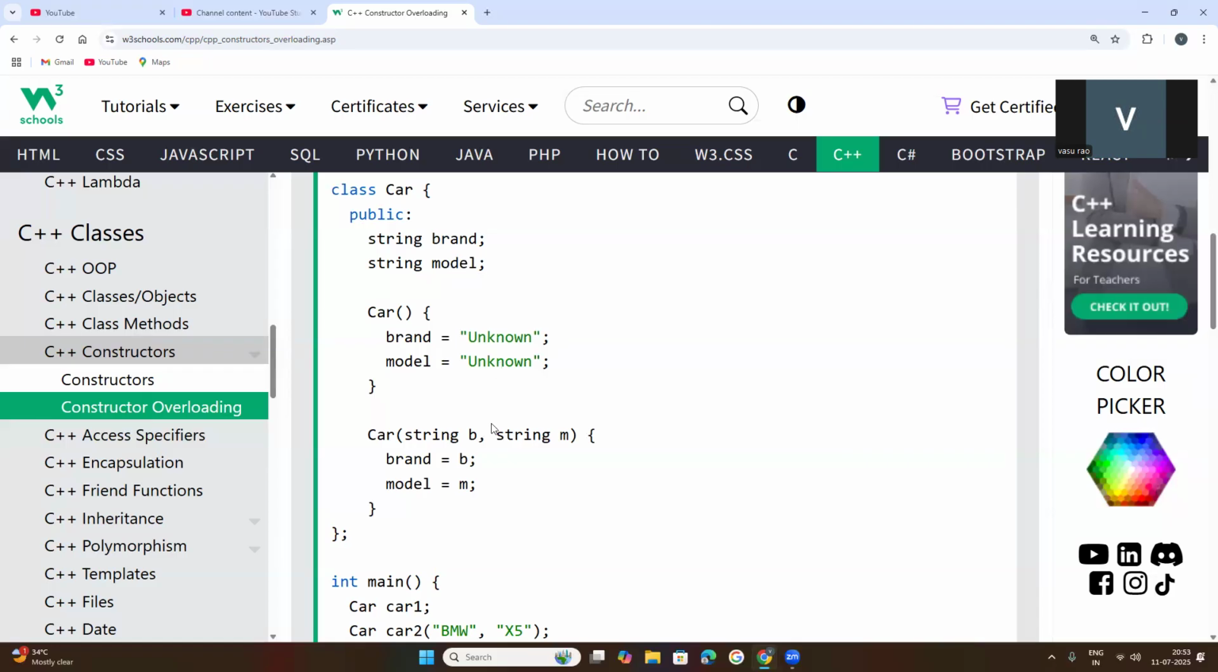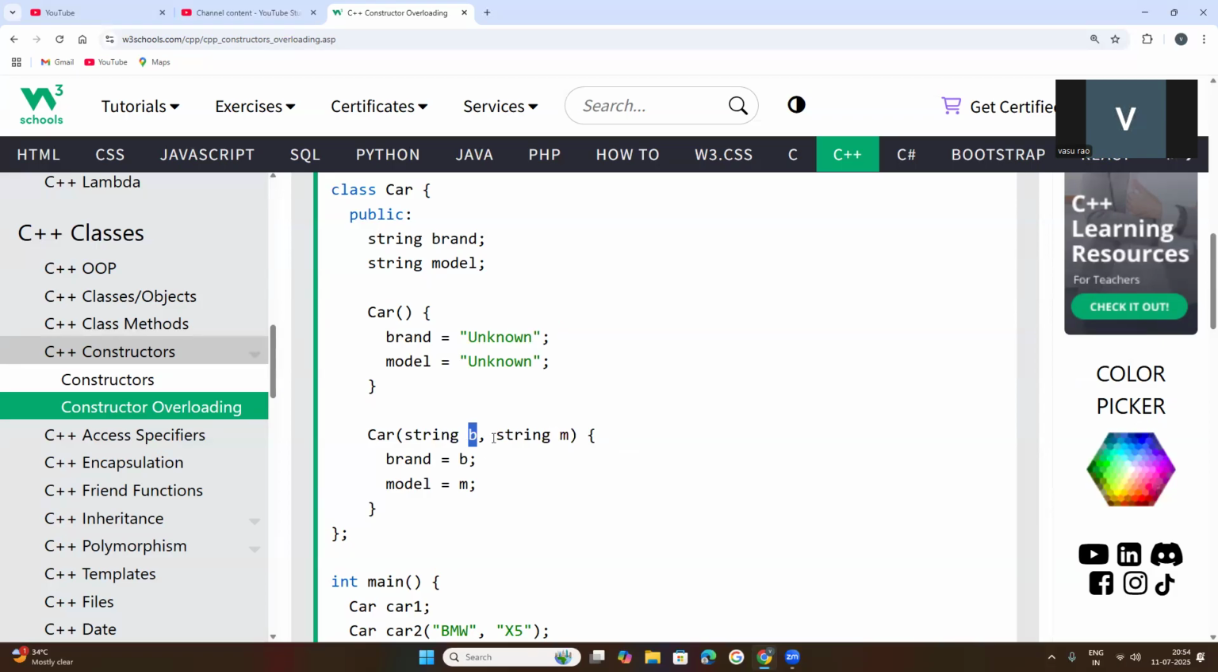But in the second constructor, I have provided parameters, string parameters. Parameters are nothing but variables too. Attributes, parameters, variables, all are equal. Don't confuse yourself. Here I have stated attributes declared inside of the class. They are variables not assigned any values. In the constructor, the values are written as unknown. In the second constructor, parameters are declared, string b and string m. b is a parameter, meaning a variable. Don't confuse them.